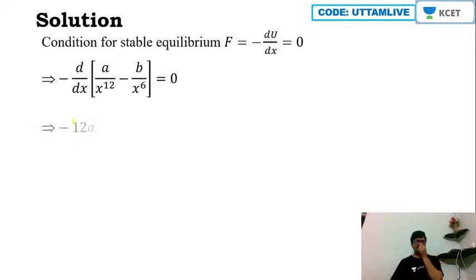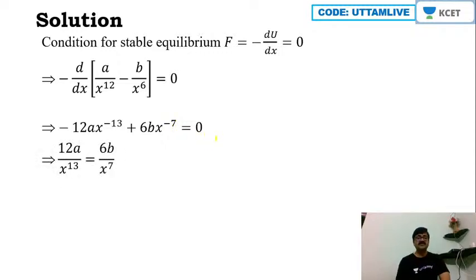Okay, so thus I can write this as minus 12A x raised to minus 13 plus 6B x raised to minus 7 is equal to 0. So therefore I'll get this as 12A by x raised to 13 is equal to 6B by x raised to 7. So therefore 2A upon B is equal to x raised to 6 here.